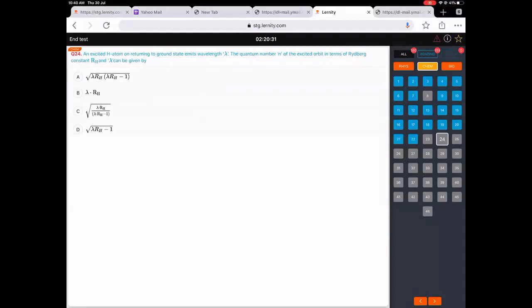An excited hydrogen atom on returning to the ground state emits lambda. The quantum number n of the excited orbit in terms of the Rydberg constant can be what? Okay, so I will do question number 24 for you.